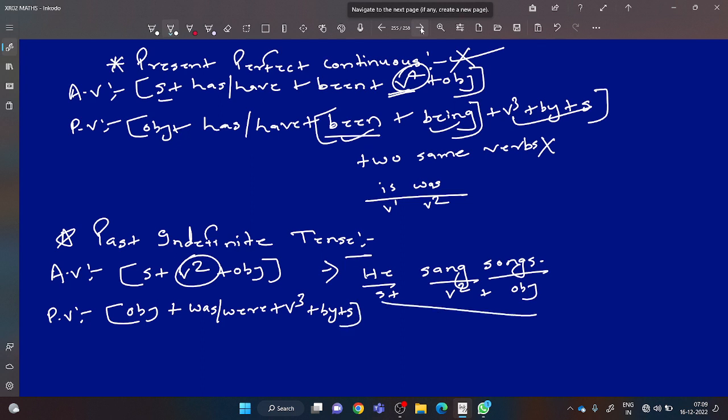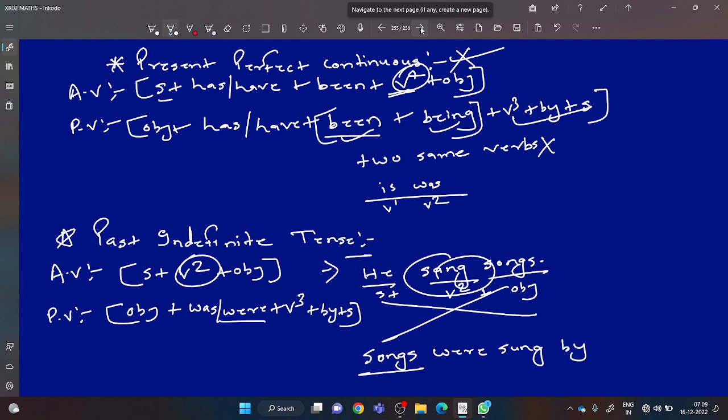Okay. Use the cross method. You will use songs at first. Object will take the place of subject. Now songs is plural. It will take was or were. Songs were. Main verb V3. So songs were sung by. He will be changed into him.